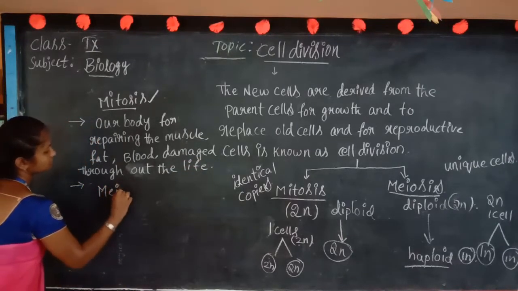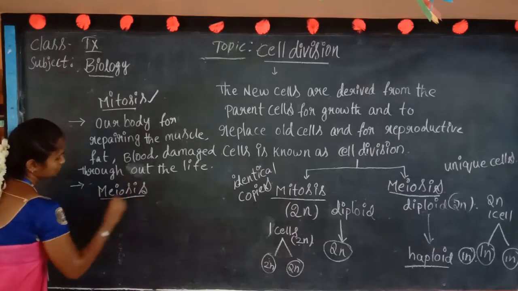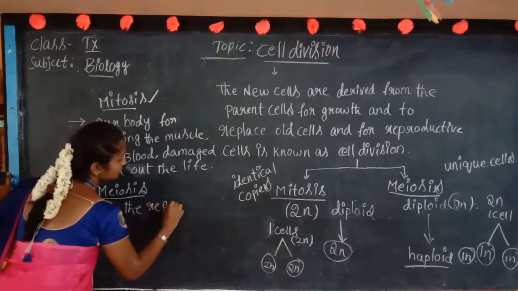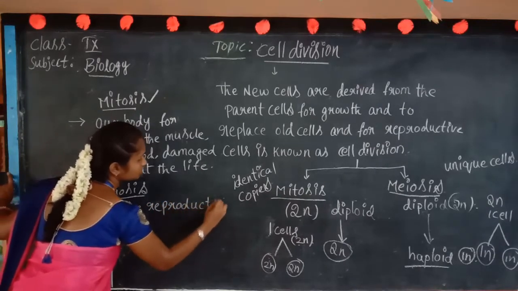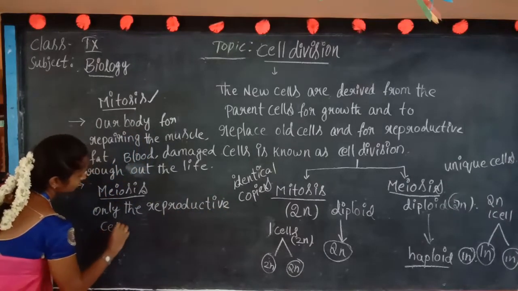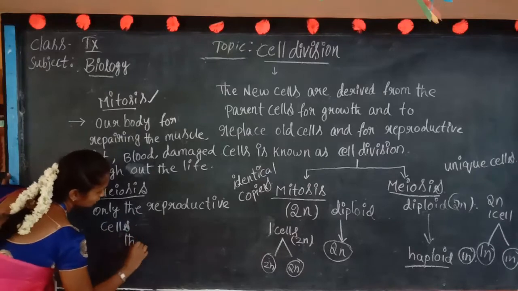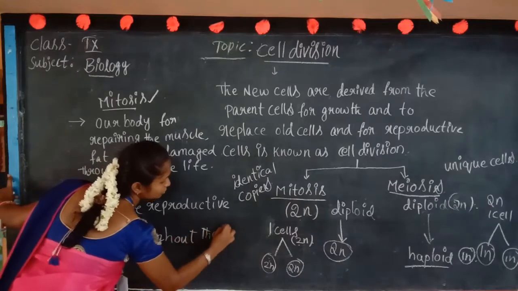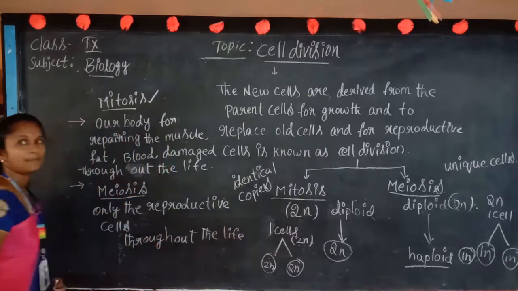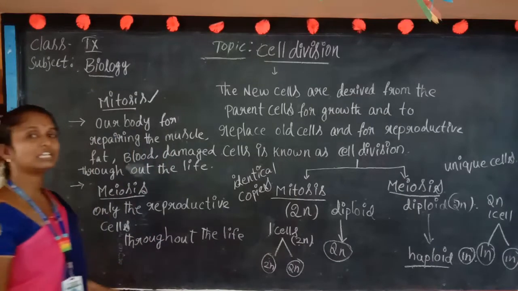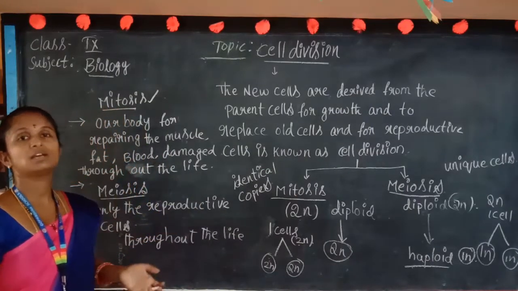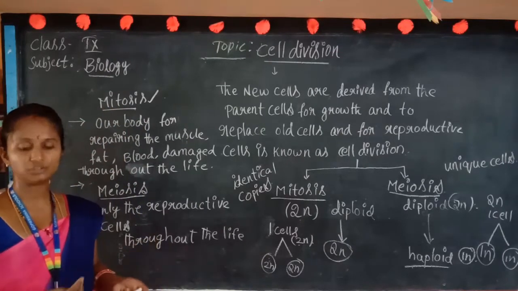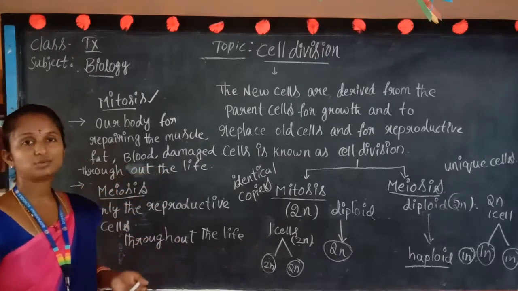But meiosis occurs only in the reproductive cells. Only in the reproductive cells you may see the meiosis process. But the mitosis process you may see throughout the life, where the cell needs to be reproduced. If the cell wants to double, like the muscle cells and the fat cells, and if you have any injury, at that time also the cells are going to be divided.